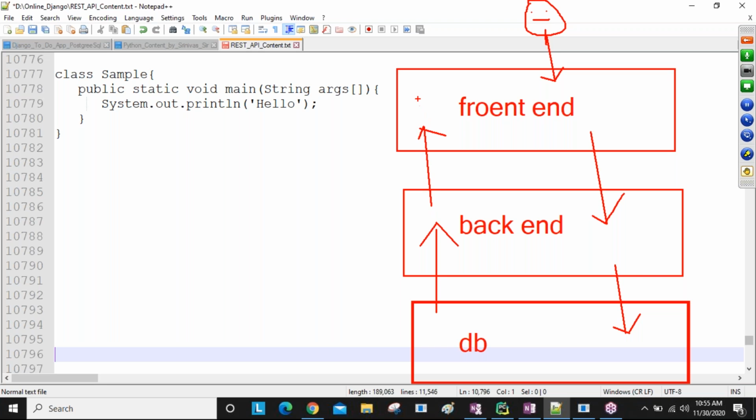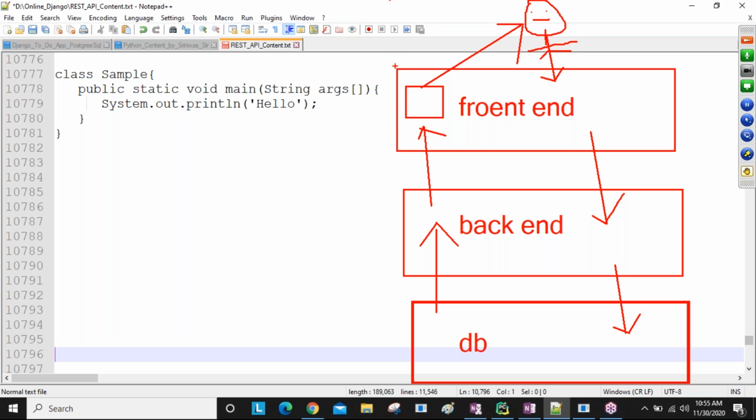Whatever response is displayed on the front end presentation side can be seen by this user. You understand this one? So users always interact with the presentation, which interacts with the backend code, which interacts with the database. Like this, a 3-layer architecture works.